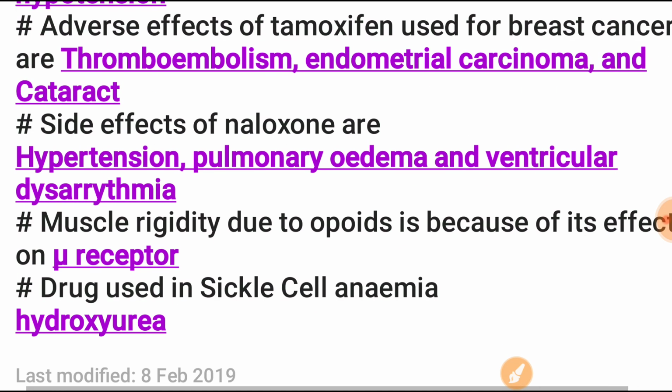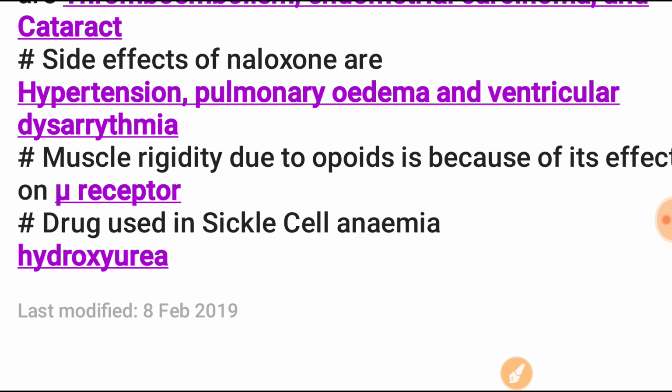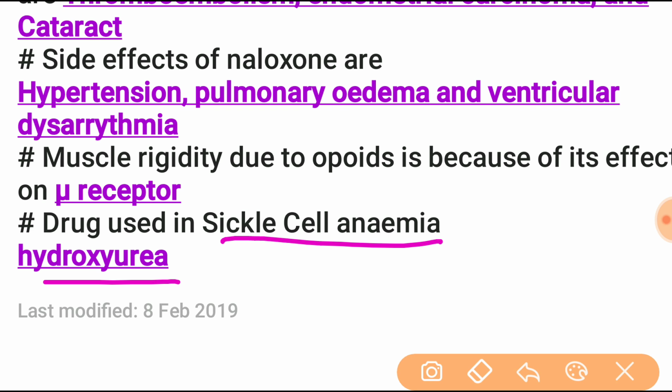The side effects of naloxone are hypertension, pulmonary edema and ventricular arrhythmia. The muscle rigidity due to opioids is because of its effect on the mu receptor. The drug used in sickle cell anemia is hydroxyurea. This is the pharmacology part second one-liner.